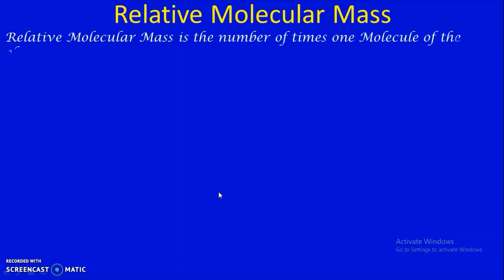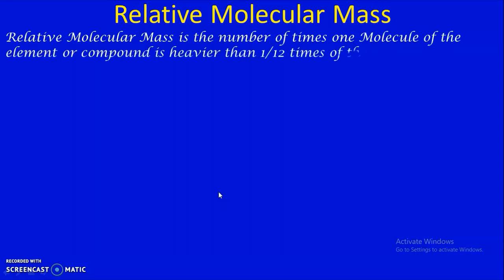It is the number of times one molecule of the element or compound is heavier than 1 by 12 times the mass of an atom of carbon 12. Before this we saw relative atomic mass, how many times one atom is heavier.